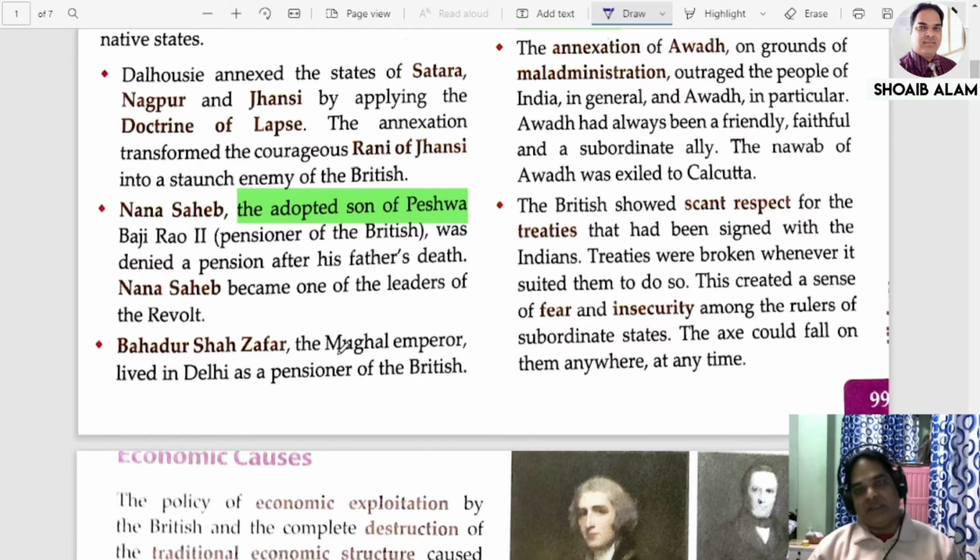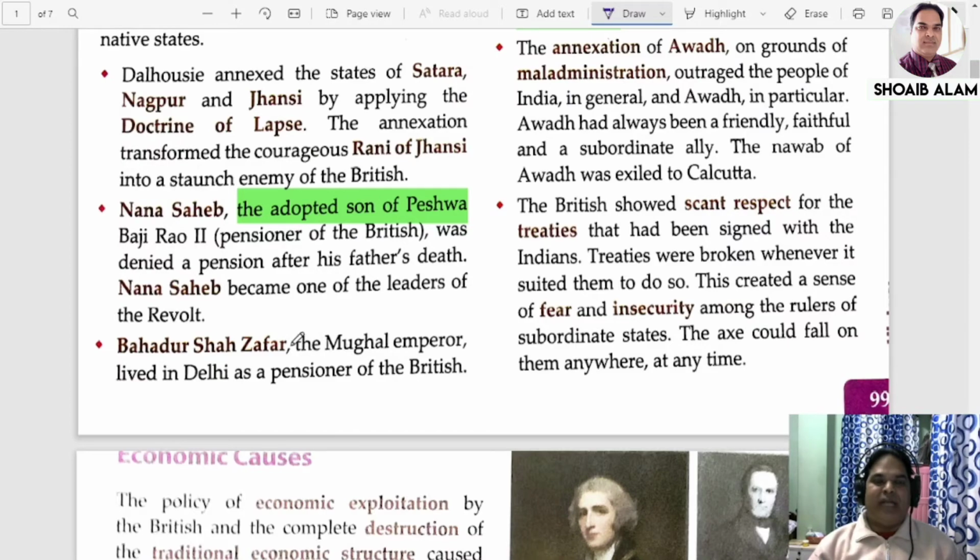Bahadur Shah Zafar, the same way, he was also disrespected. So all these factors played an important role in fueling the revolt of 1857.